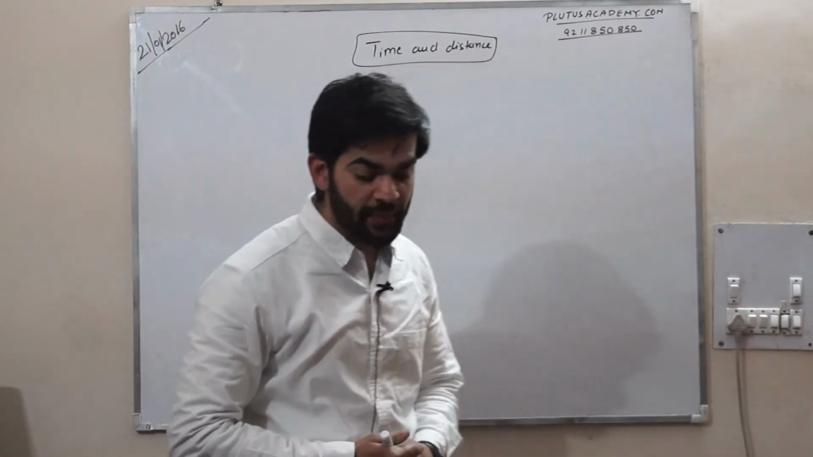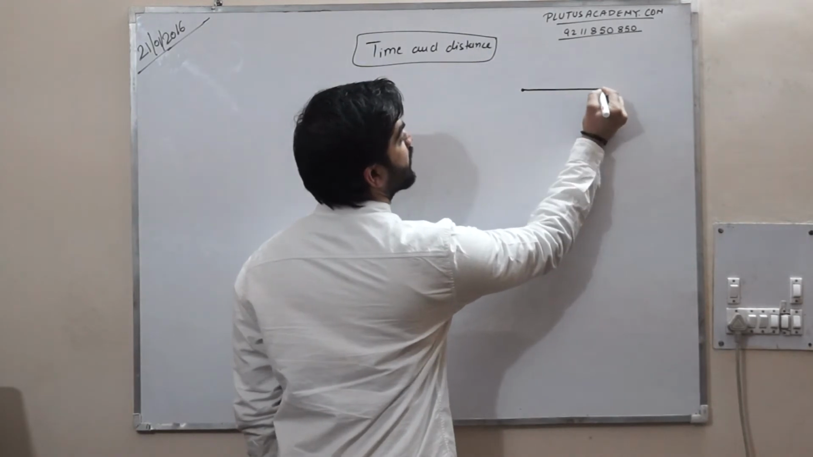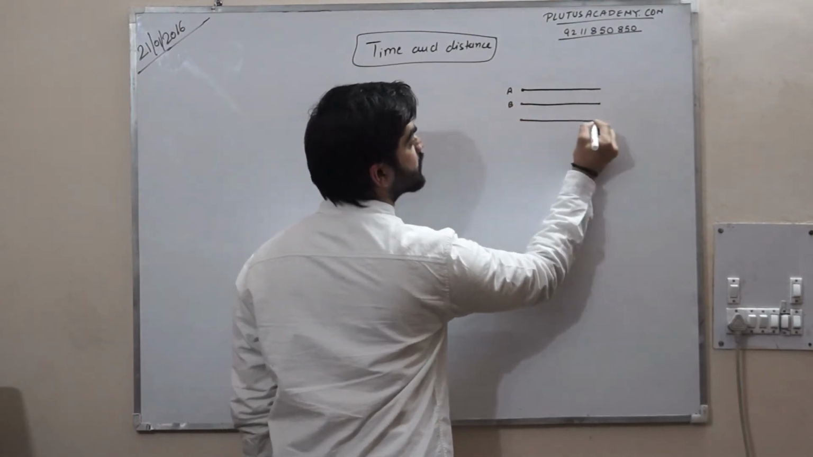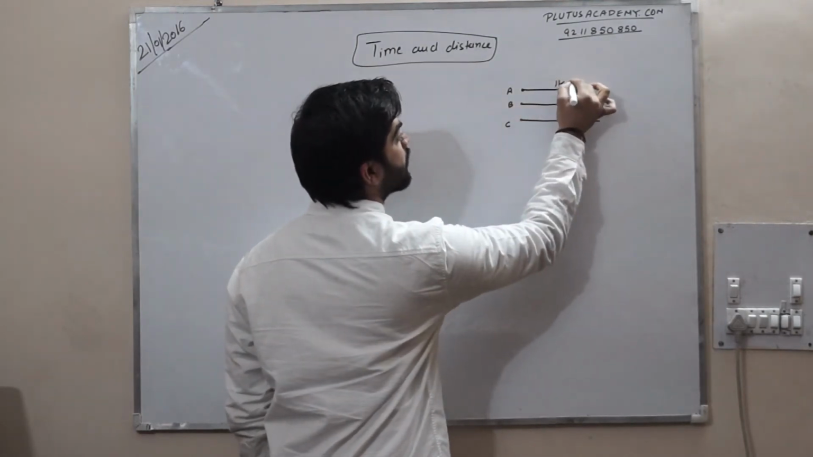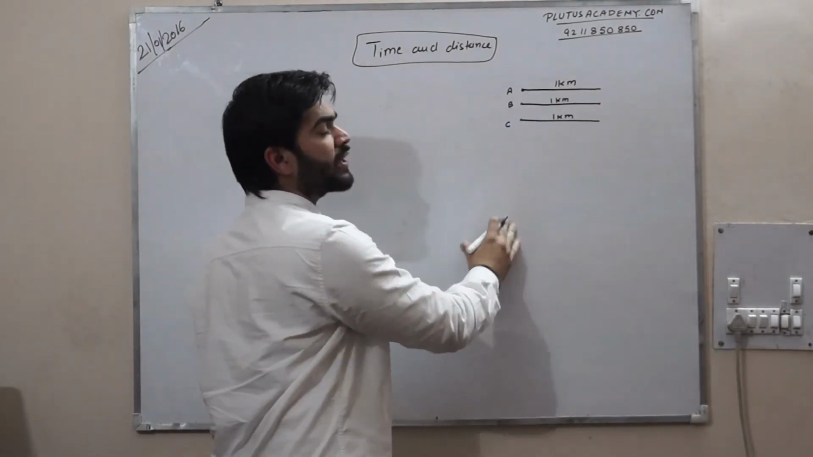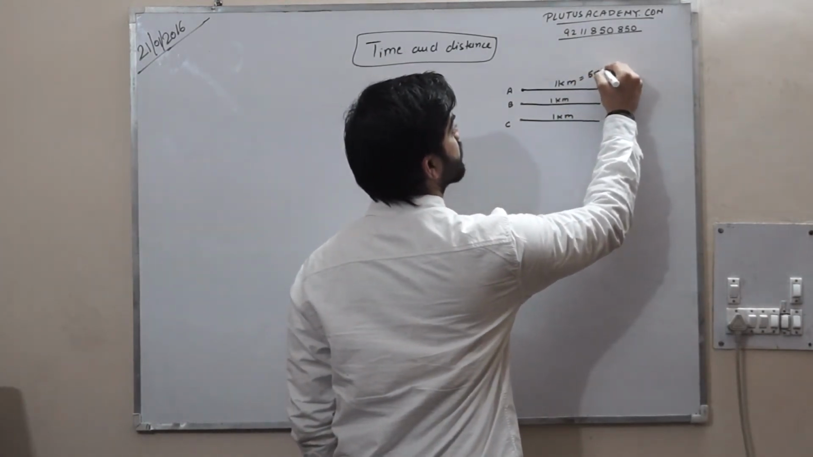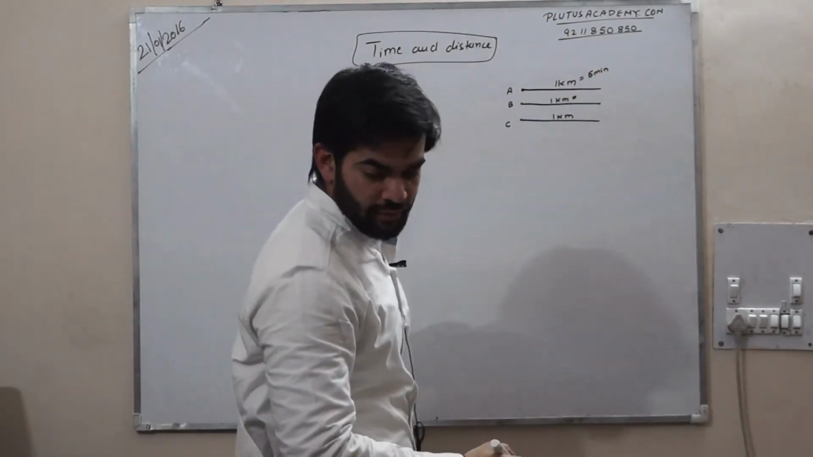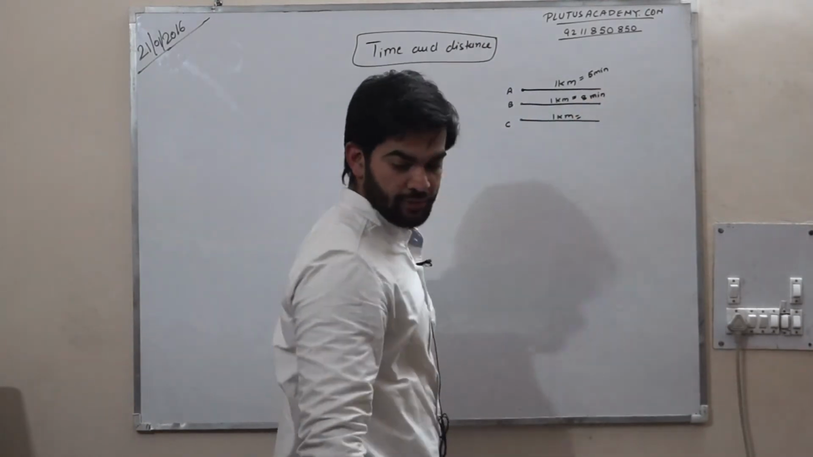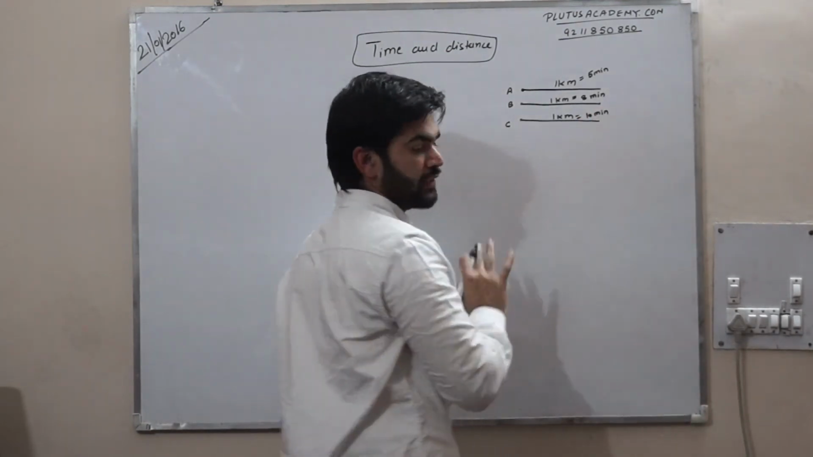It means the question mentions A, B, C walk 1 kilometer. This is A, this is B, this is C. This distance is 1 kilometer, this distance is 1 kilometer, this distance is 1 kilometer. A traveled 1 kilometer in 5 minutes. B traveled in 8 minutes. C traveled in 10 minutes. These three conditions are given.